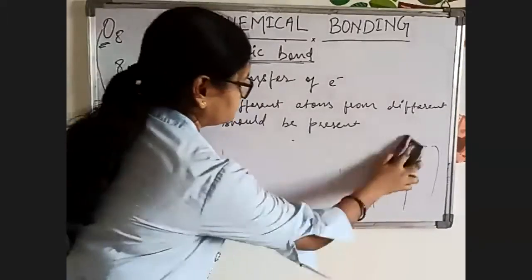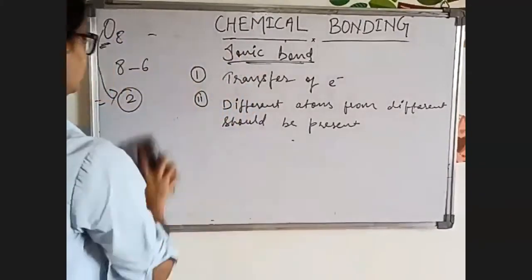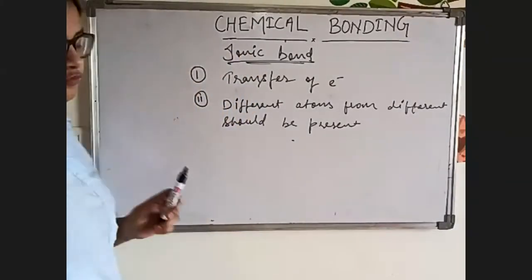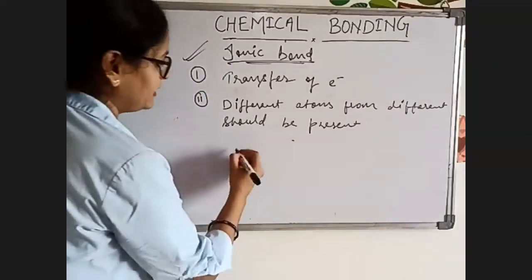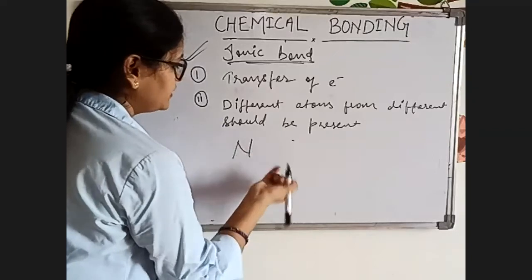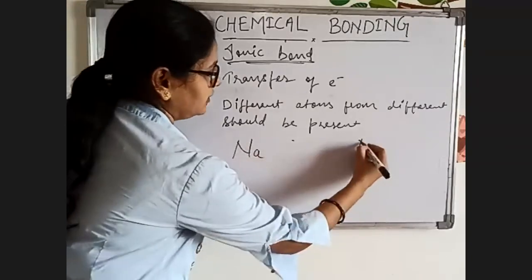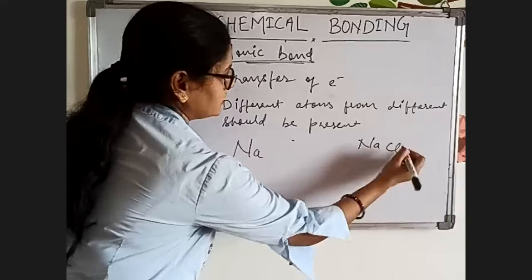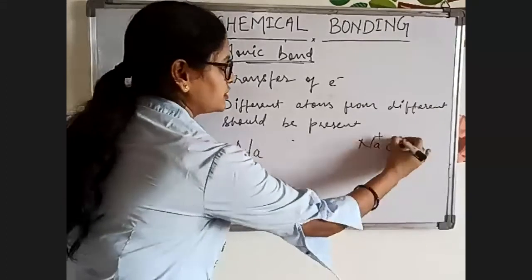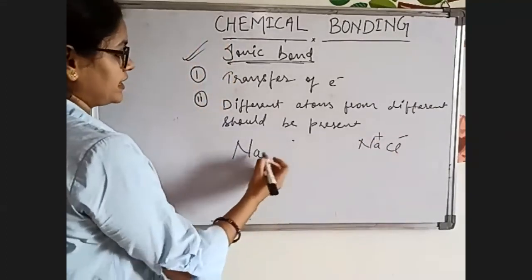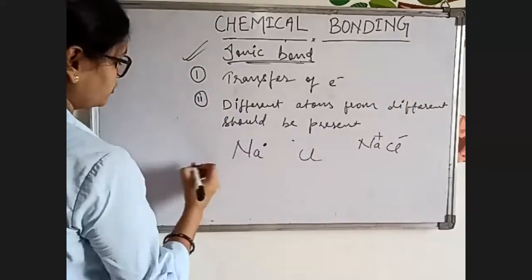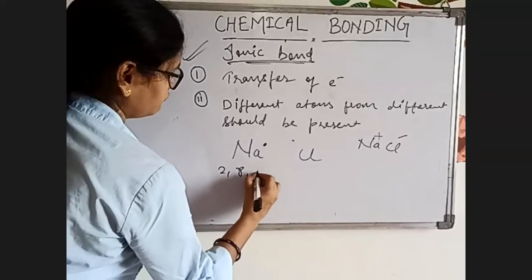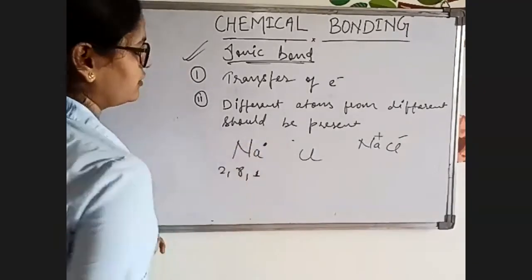So now let's take an example for ionic bond. Now it will be easier for you to form an ionic bond. Let's take NaCl as an example. We know that there is a positive charge and a negative charge. In NaCl, the electronic configuration of sodium is 2, 8, 1, so there is 1 electron in the valence shell.